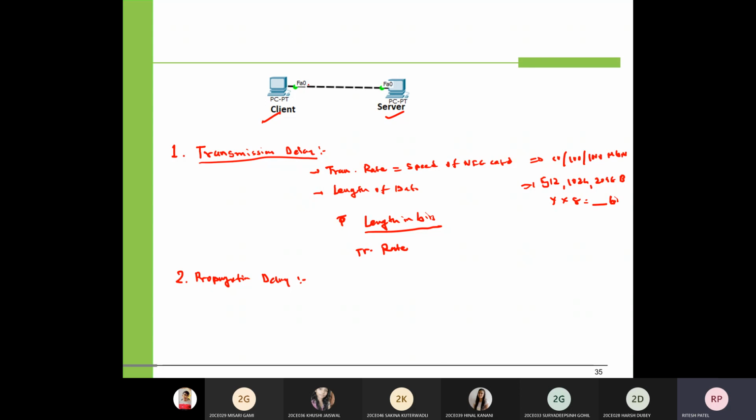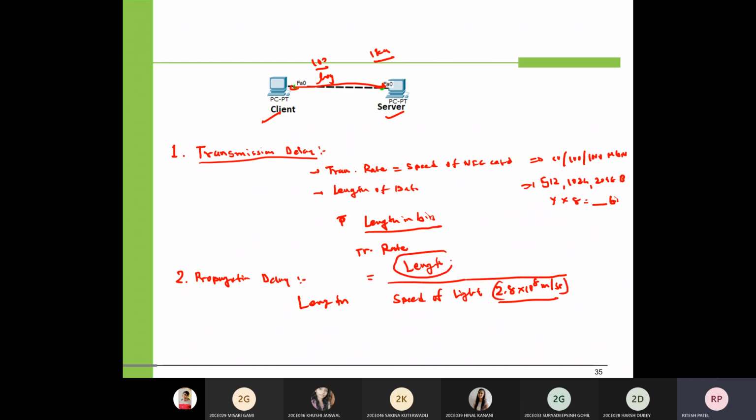Propagation delay depends on length of cable. If length is 100 meter, the propagation delay would be very lower than if the length is 1 kilometer. So propagation delay depends on the length. What is the equation? Length upon speed of light, not speed of NIC card, it's the speed of light. It is nothing but 2.8 into 10 raised to 8 meter per second. This we can use for our reference.